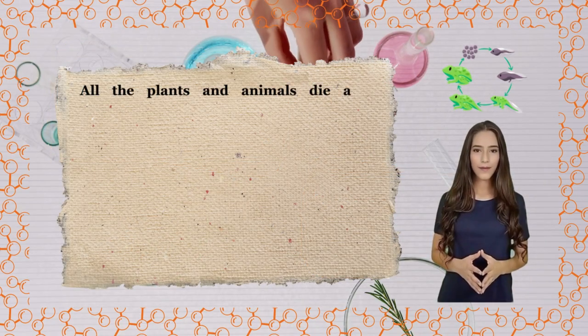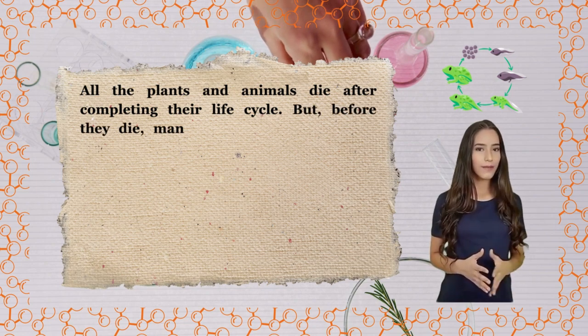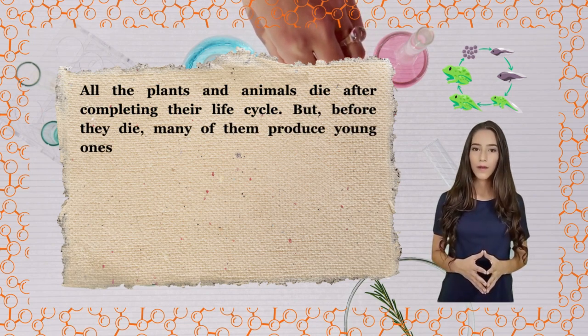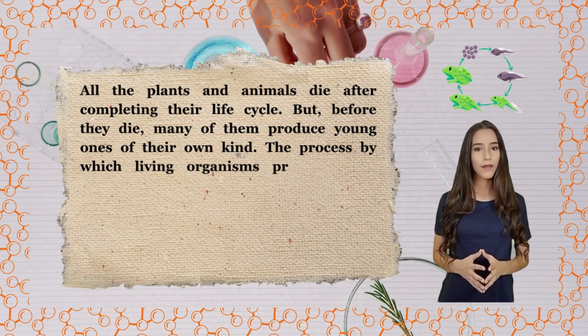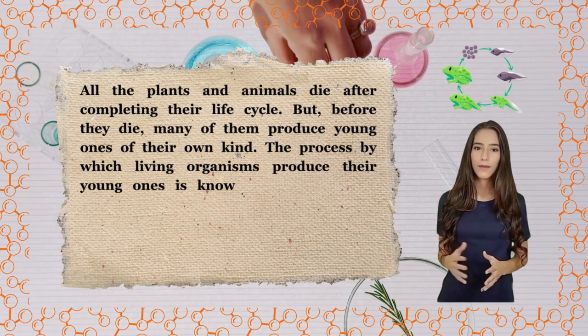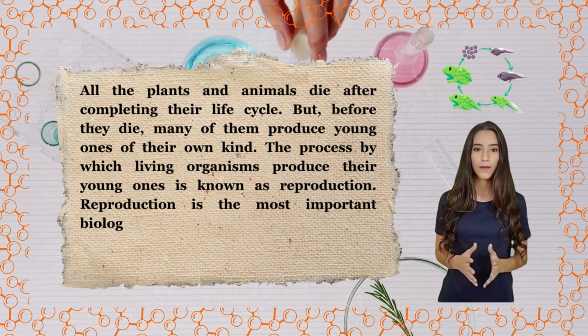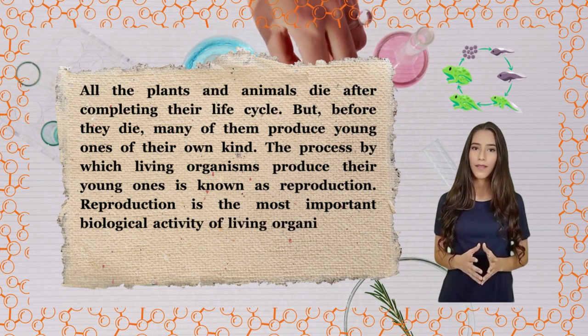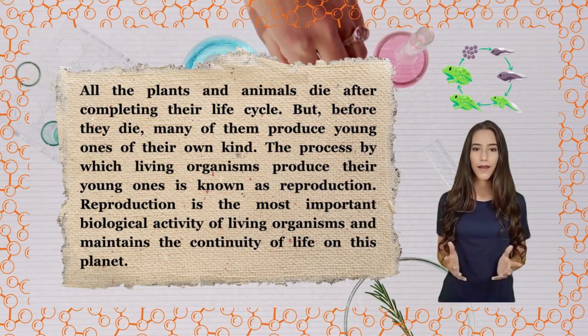All the plants and animals die after completing their life cycle. But, before they die, many of them produce young ones of their own kind. The process by which living organisms produce their young ones is known as reproduction. Reproduction is the most important biological activity of living organisms and maintains the continuity of life on this planet.